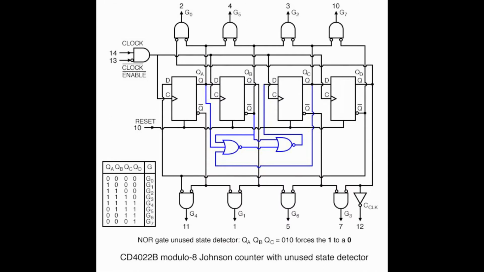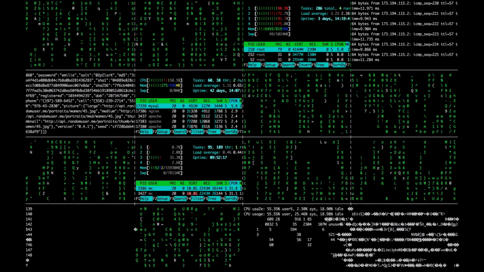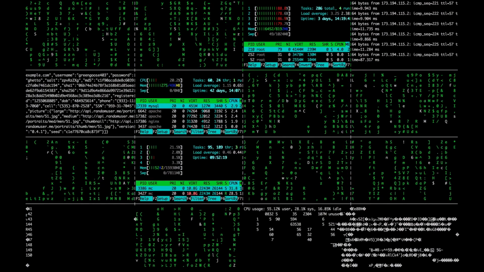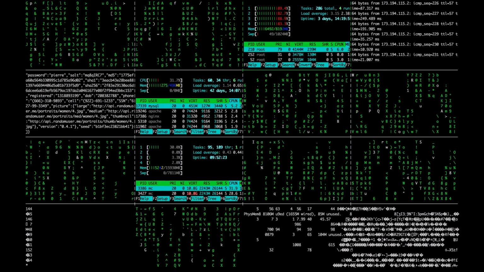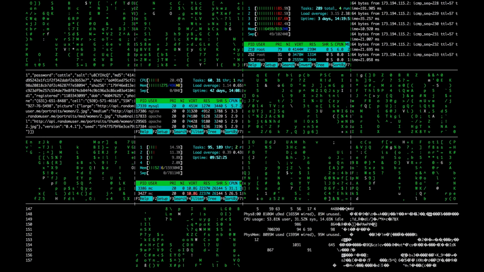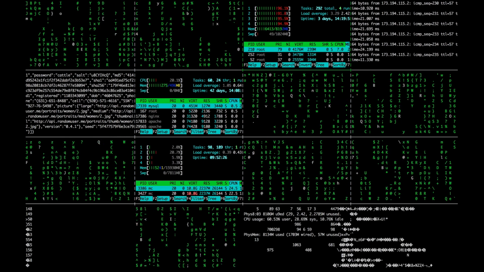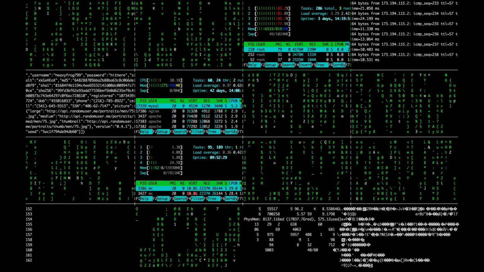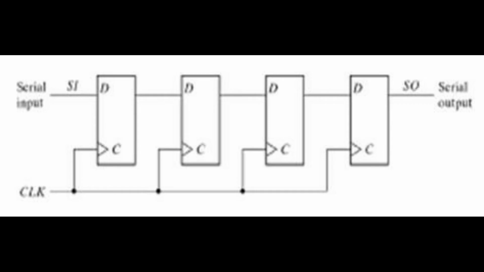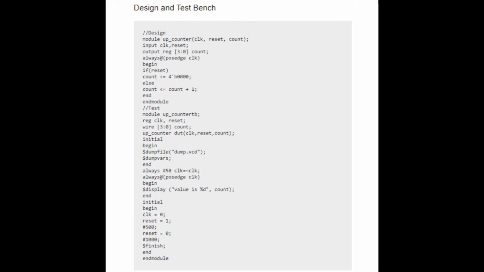Next is counter. A counter is a digital circuit that counts the number of occurrences of input on clock pulses. Counters are a sequence of flip-flops. It can use the combinational element along with FFs to generate control signals. Flip-flops are interconnected such that their combined state at any time is the binary equivalent of the total pulses that have occurred until that time. Here is a diagram of the 3-bit counter using JK flip-flop. Next is its design and test bench.